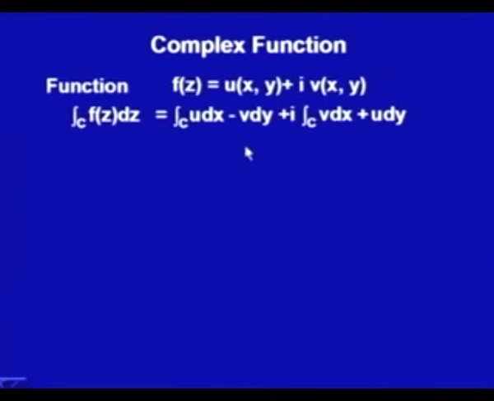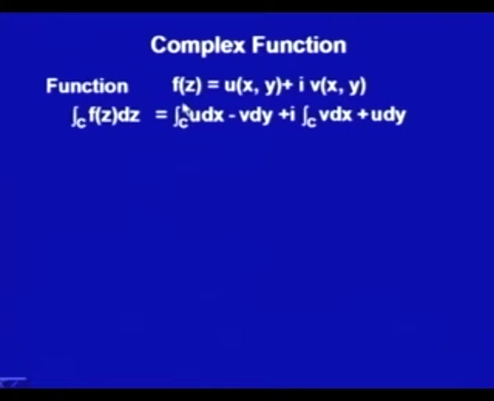Here z is x plus i y, and the contour C is given in parametric form. Now, in this formula we could apply Green's theorem.